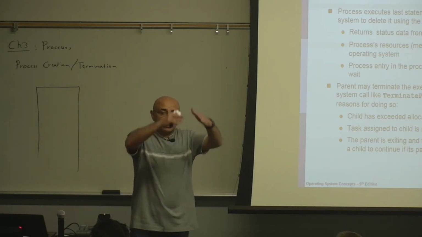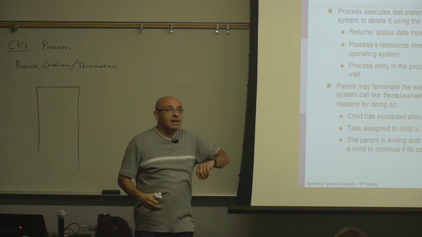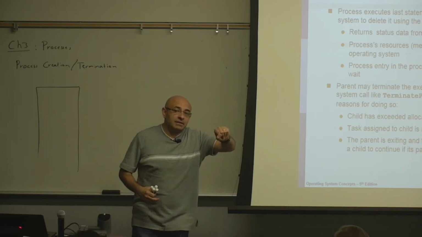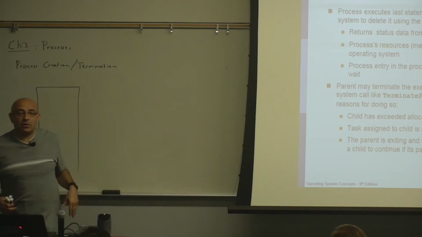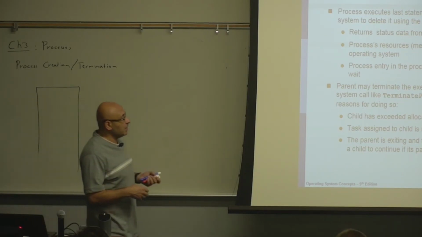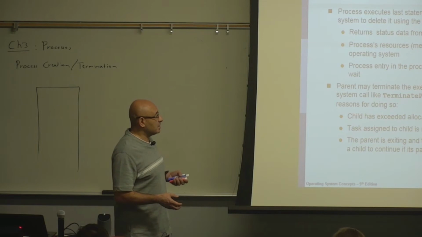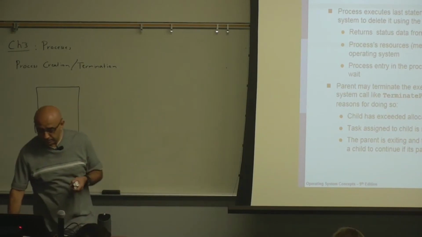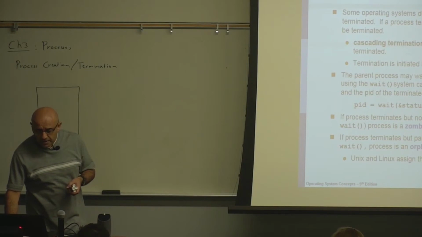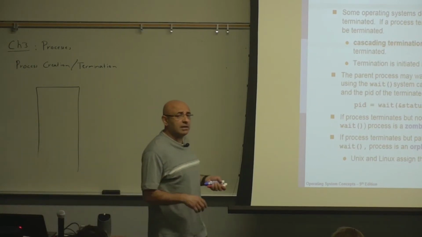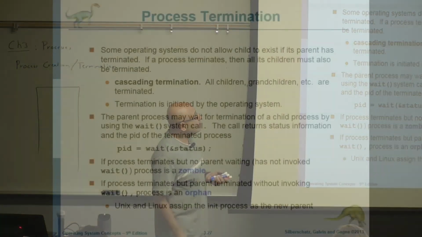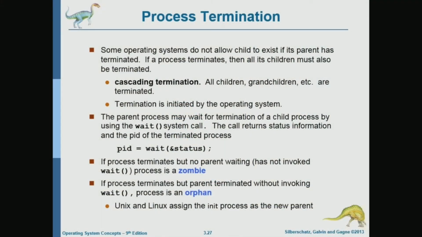Because in that assignment, we will create multiple threads that will search for something. And if one thread finds that key that we are searching for, other threads are no longer needed. So the parent thread in that case will terminate the child threads because they are no longer needed. So some systems do not allow the children to exist if the parent terminates. Some systems would terminate the children and the grandchildren when a parent terminates. And luckily this doesn't happen in real life.